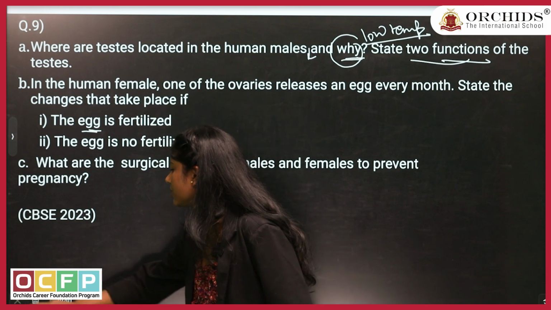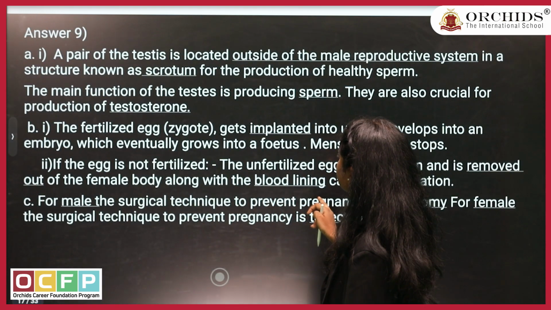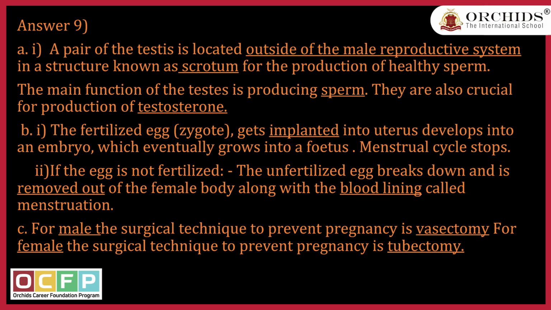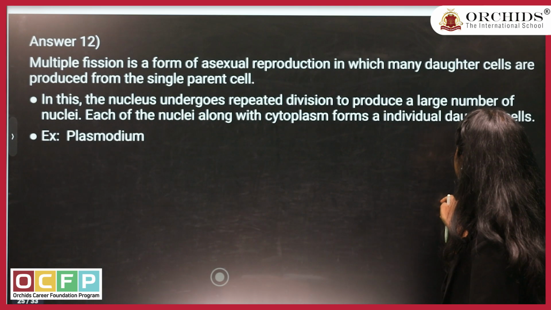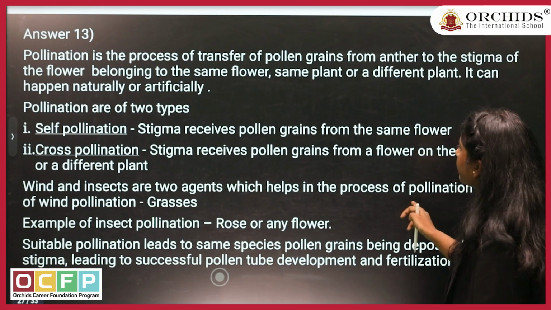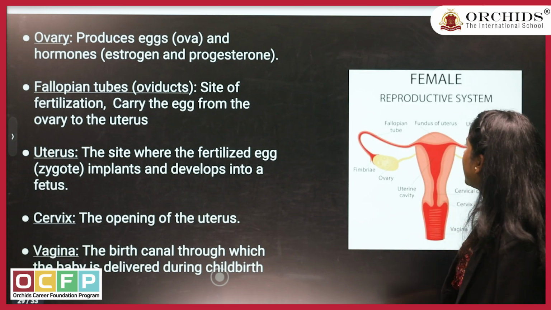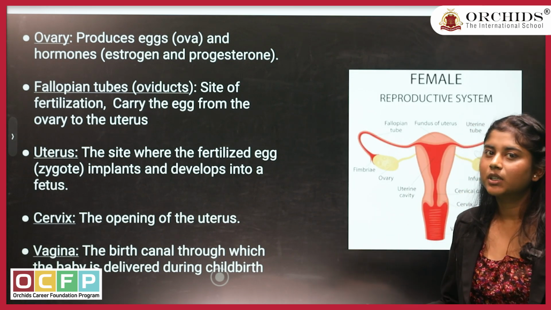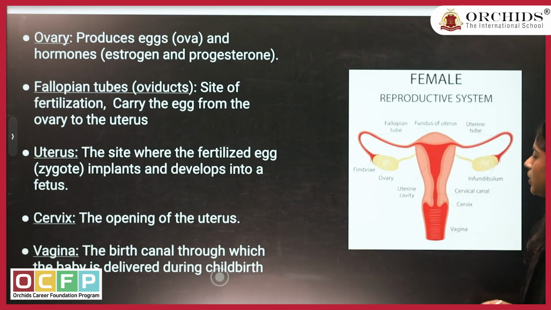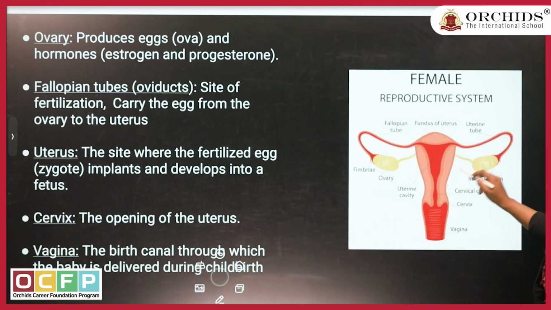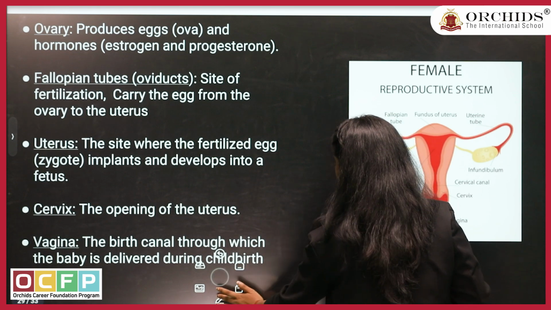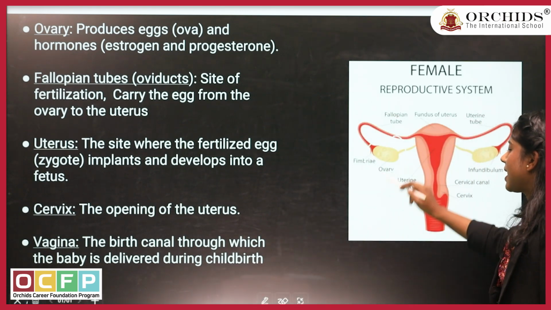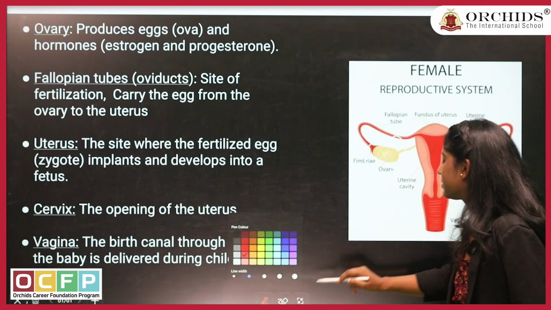Seeing the answers to it, I'll show you one diagram. Yeah, you can see a female reproductive system here. In the female reproductive system, you can see that there are two ovaries at each side of the reproductive system, right?